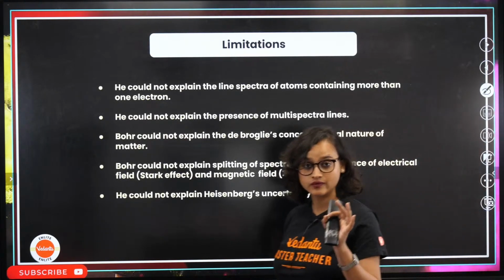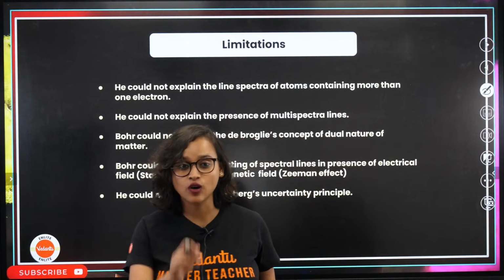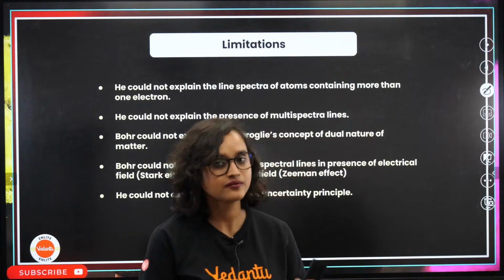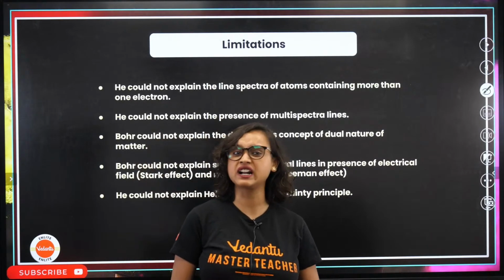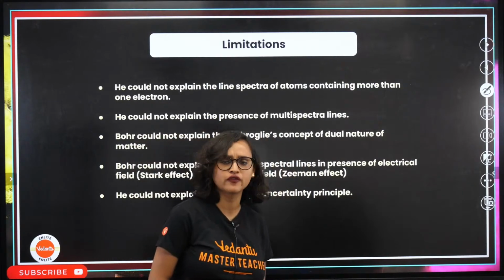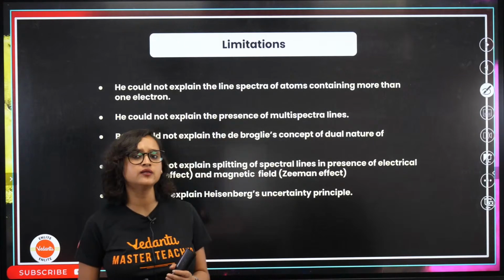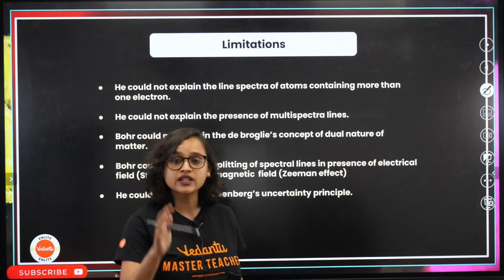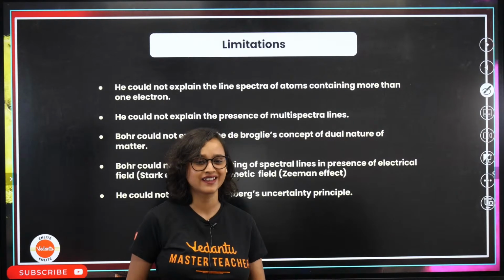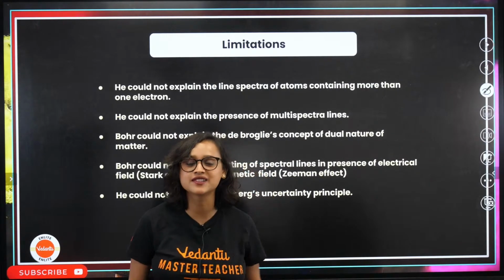Moving on. All this while, we have understood a lot. We understood that Bohr's model was revolutionary and changed the face of it. We could understand how the atom would look, and how the electrons are going to stay. Everything is fine. But there are limitations here as well.